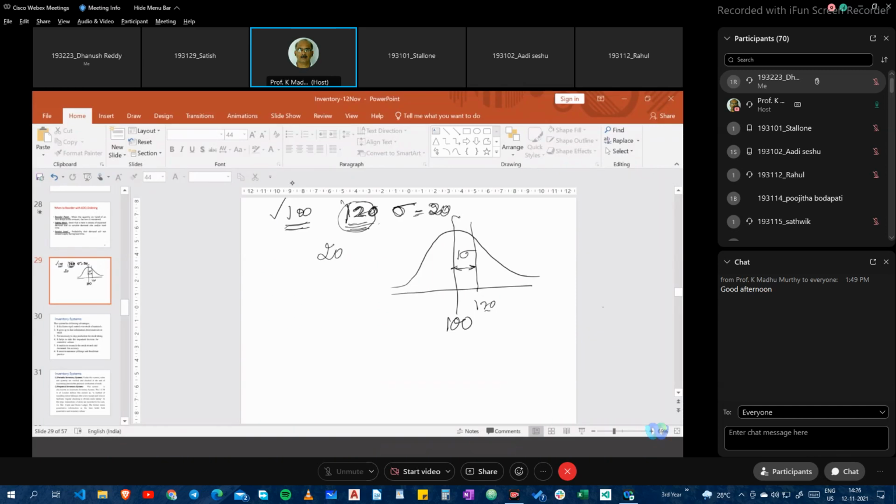You have to calculate this, right? For 1 sigma, Z value of 1, what will be the probability? When I look into the probability distribution, for the value of Z equal to 1, I get the probability as 0.8413.